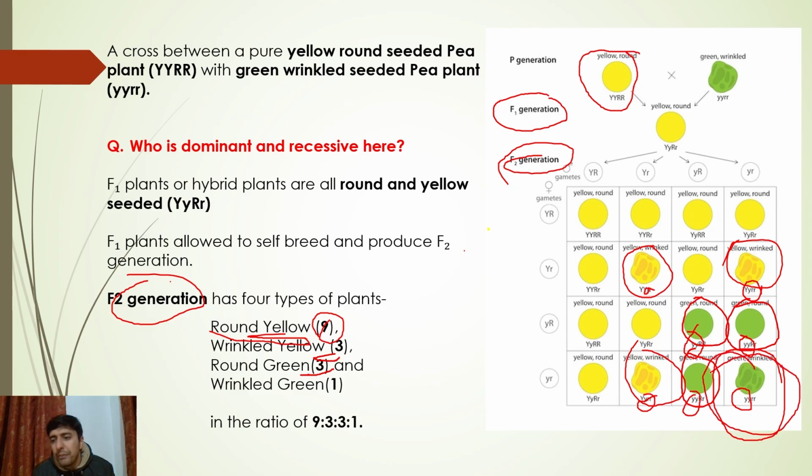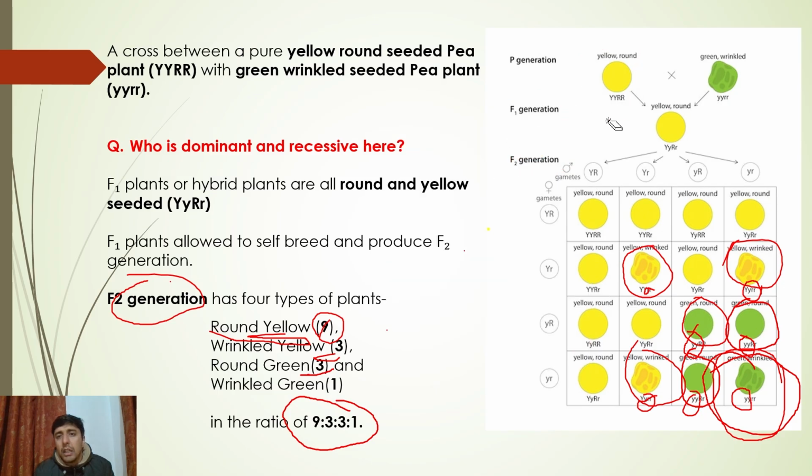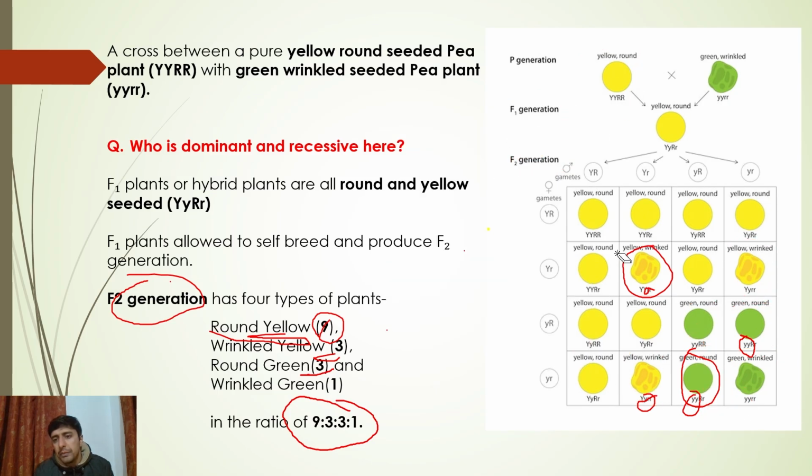Are you guys following me? So the ratio will come out to be 9:3:3:1. But remember students, one thing I want to tell you: sir, which ratio is this, by the way?